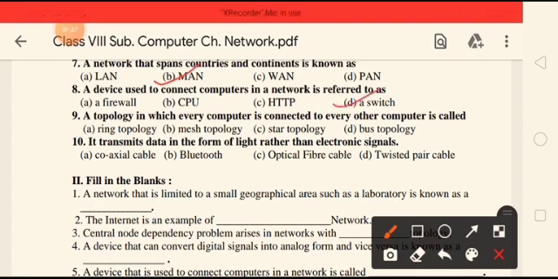A topology in which every computer is connected to every other computer. So such a topology is known as the ring topology, in which a closed loop is formed. It transmits data in the form of light rather than electronic signals. So such transmission is done through optical fiber cable. So now let us move ahead towards the second question.